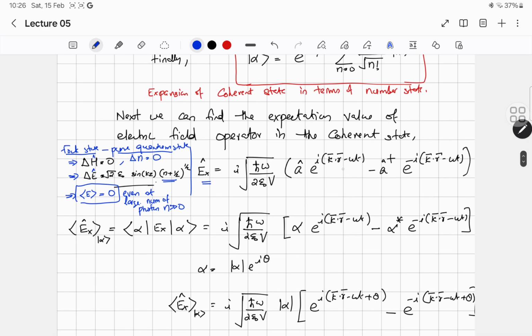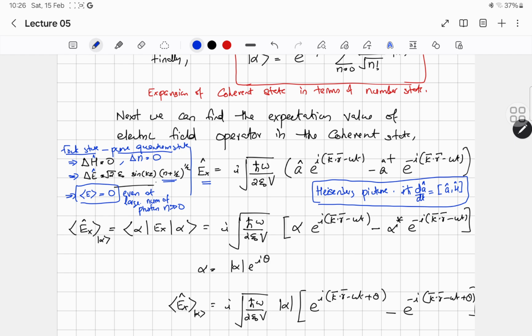The time dependence can be derived using the Heisenberg picture: i h cross dA by dt equals the commutator of A and H. Using this we can find the time dependence of the annihilation and creation operators.